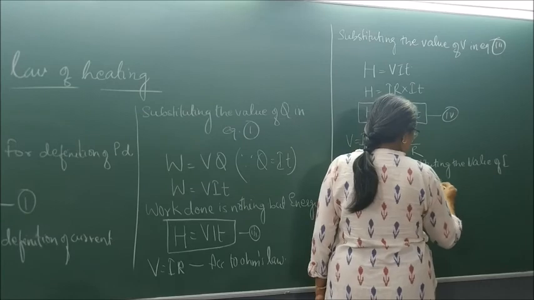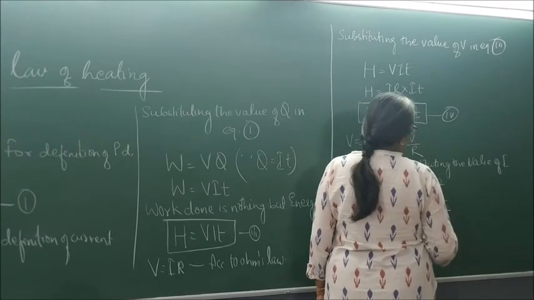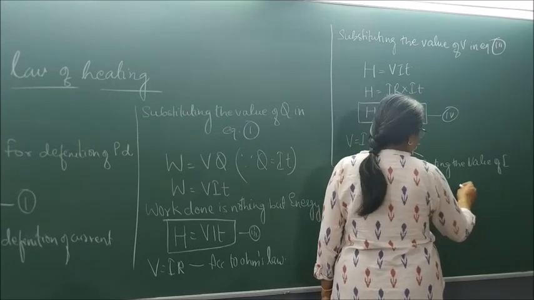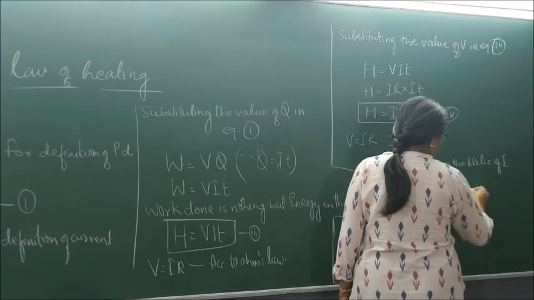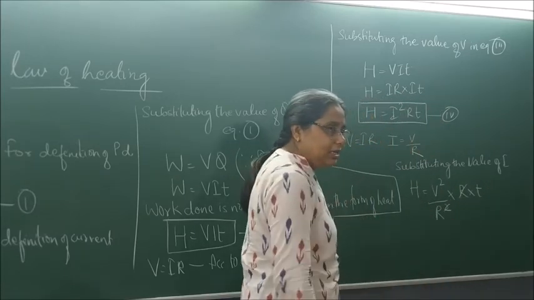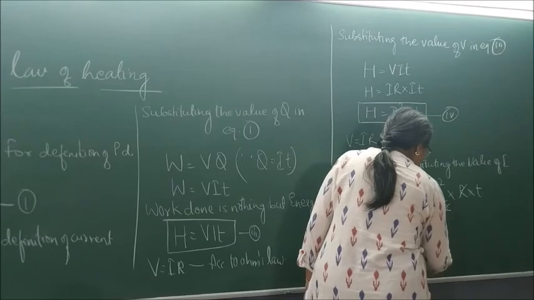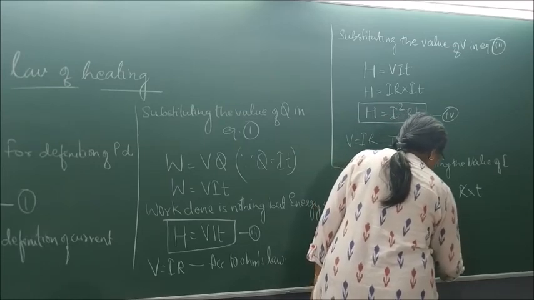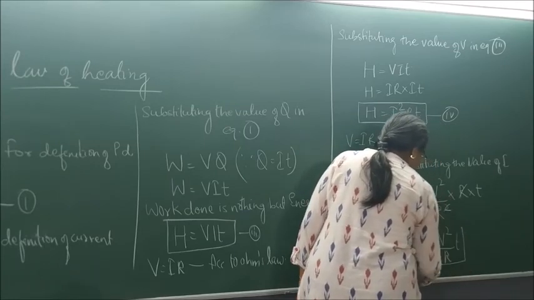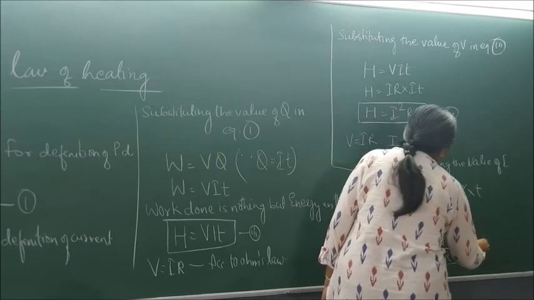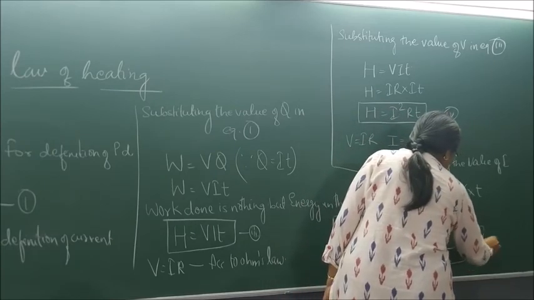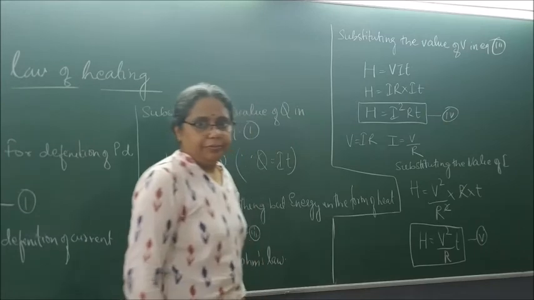H is equal to V square by R square into R into T. This R and this R get cancelled. So I get H is equal to V square by R into T. So this is my fifth formula of heat.